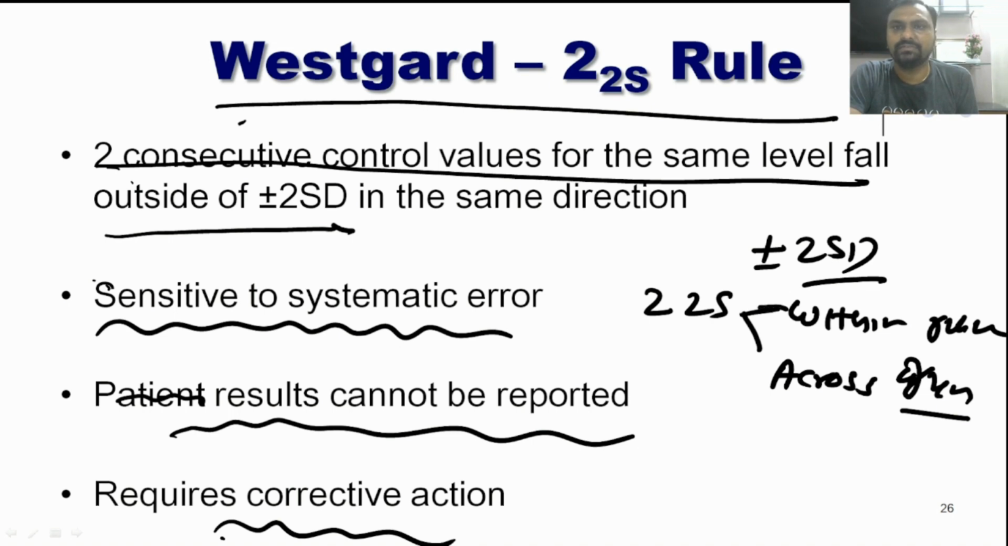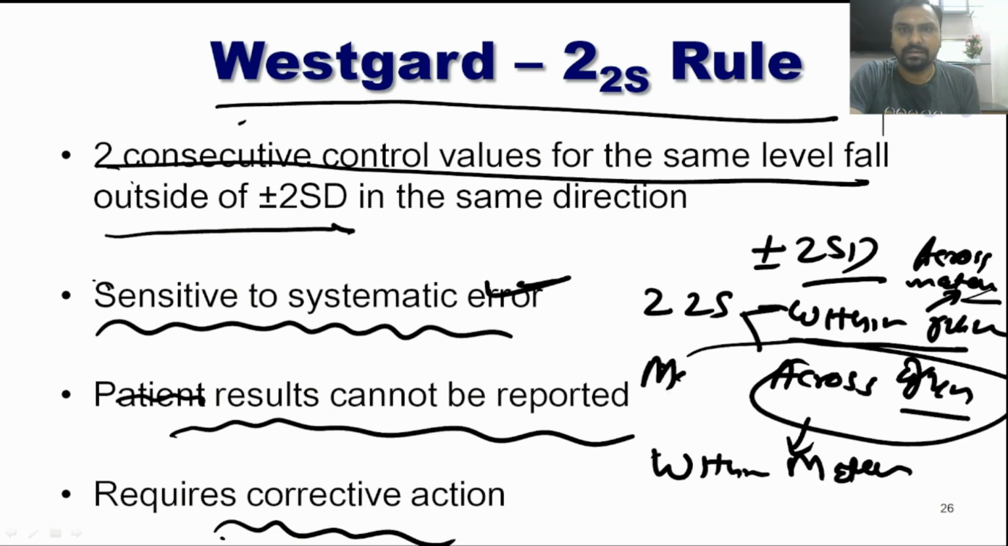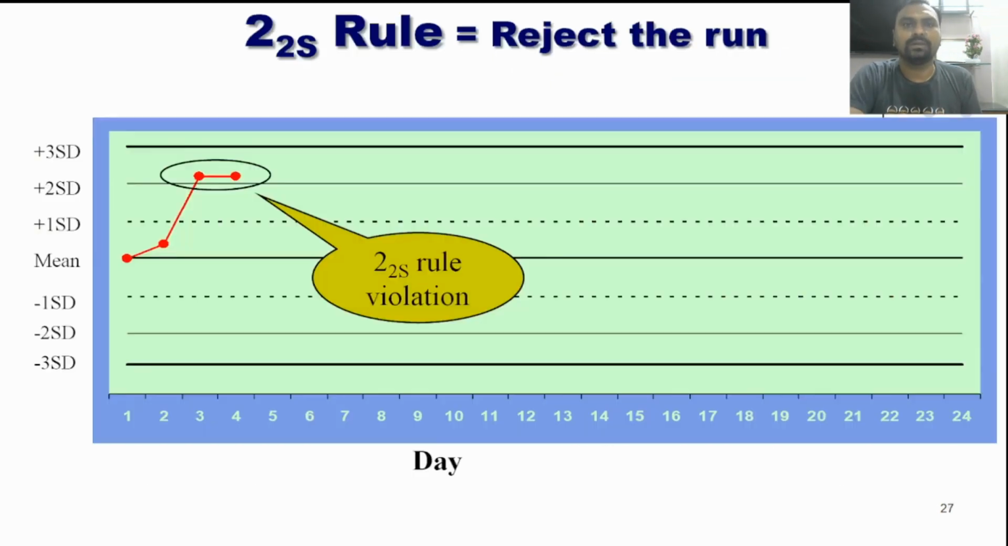Now you have to understand what is within run. Within run means across material. It means our normal and abnormal controls are both outside plus 2 SD or both outside minus 2 SD. Across run means within material: in the morning our normal control is outside 2 SD, and in the evening the same normal control is outside 2 SD. That means it is a violation of the 2-2S rule.